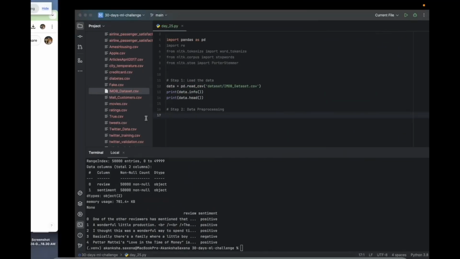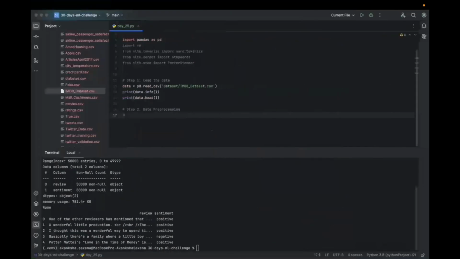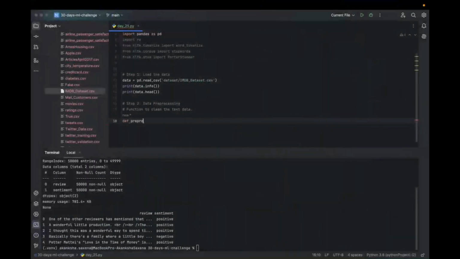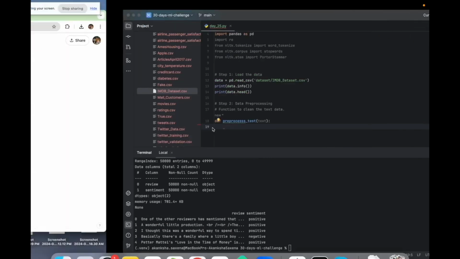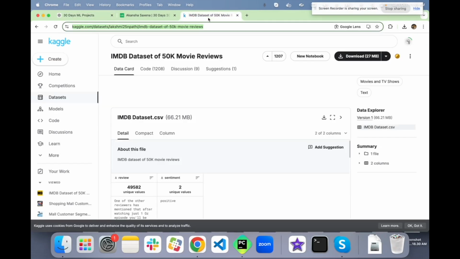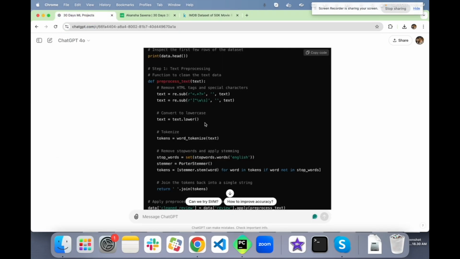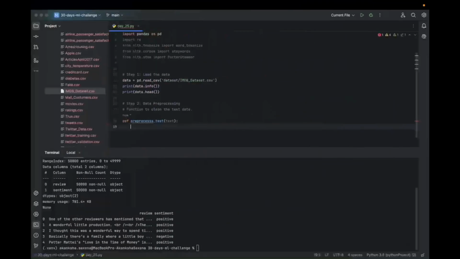Let's do data preprocessing. We will create a function to clean the text data, called preprocess_text, and here we are passing the text. First we need to remove the HTML. This is a review that can get HTML tags also, like from the web. So we need to remove the HTML tags, which we have not done before. So this is something new.